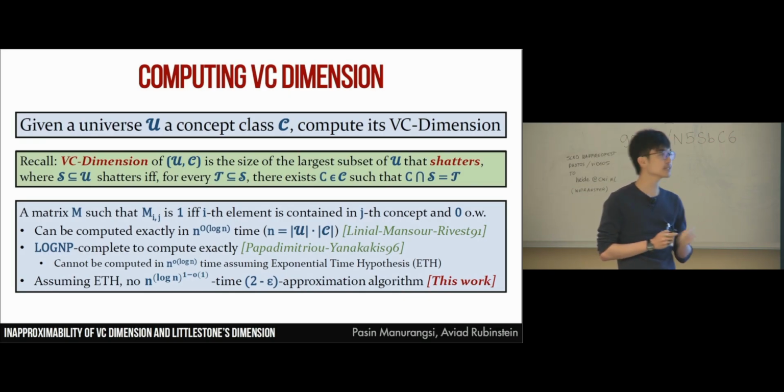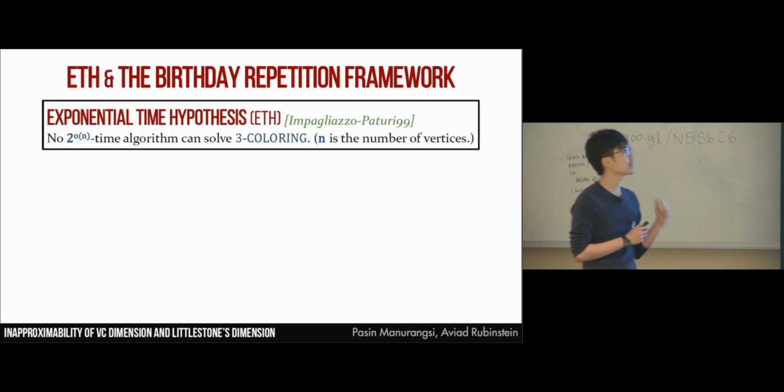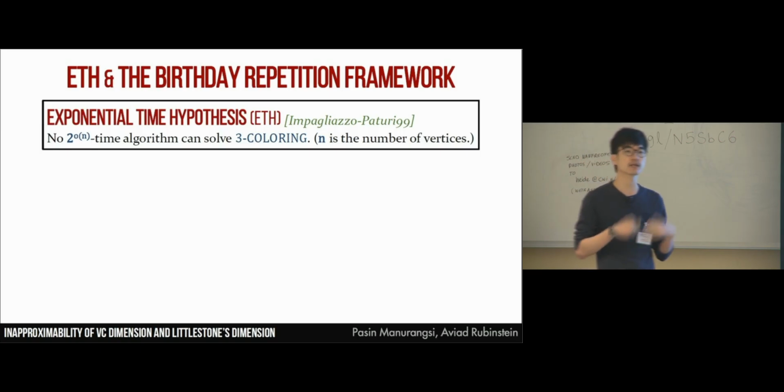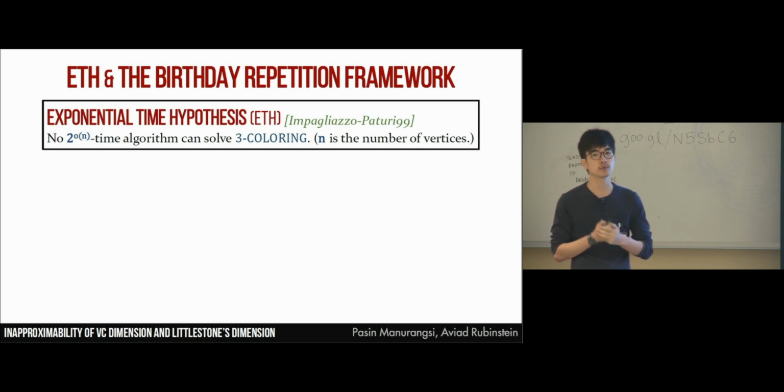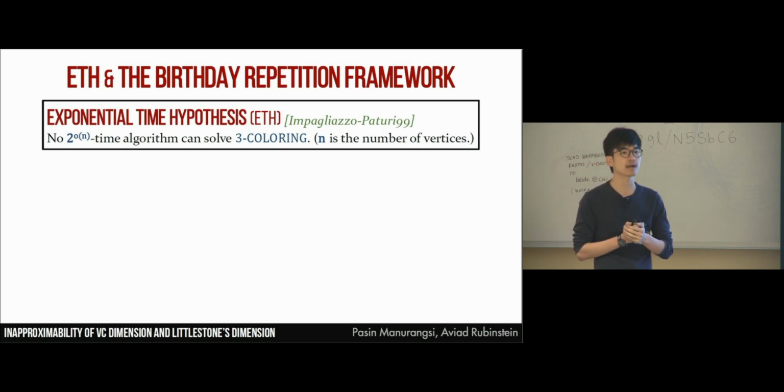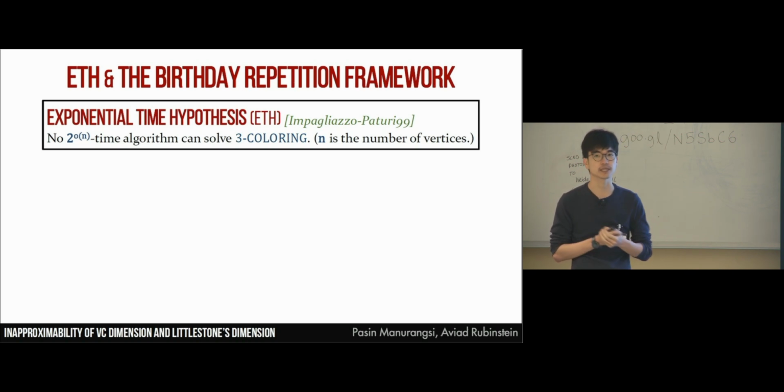So that's the setting. Let me tell you about the exponential time hypothesis, or ETH. One formulation of the ETH is that there's no sub-exponential time algorithm that can solve the 3-coloring problem. Given a graph G, you actually need 2 to the some constant times n time to decide whether G is 3-colorable. And how can this help us in proving hardness of approximation?